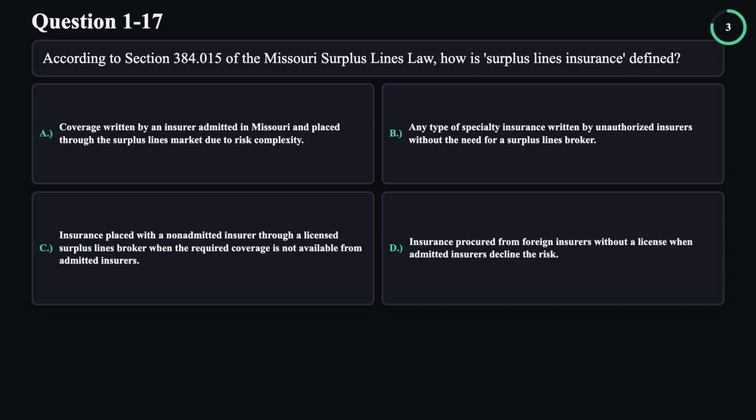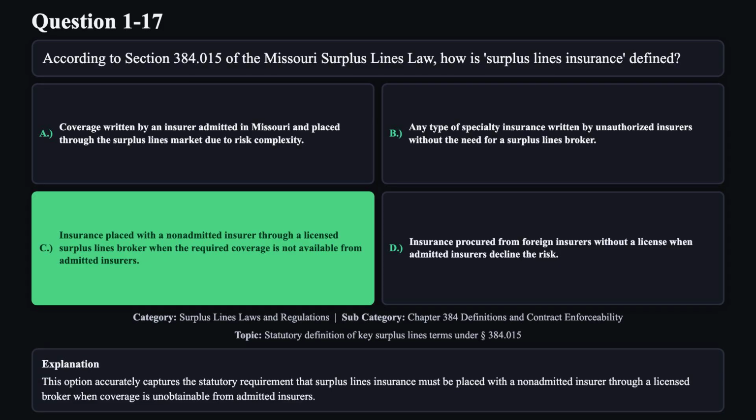The correct answer is C. This option accurately captures the statutory requirement that surplus lines insurance must be placed with a non-admitted insurer through a licensed broker when coverage is unobtainable from admitted insurers.